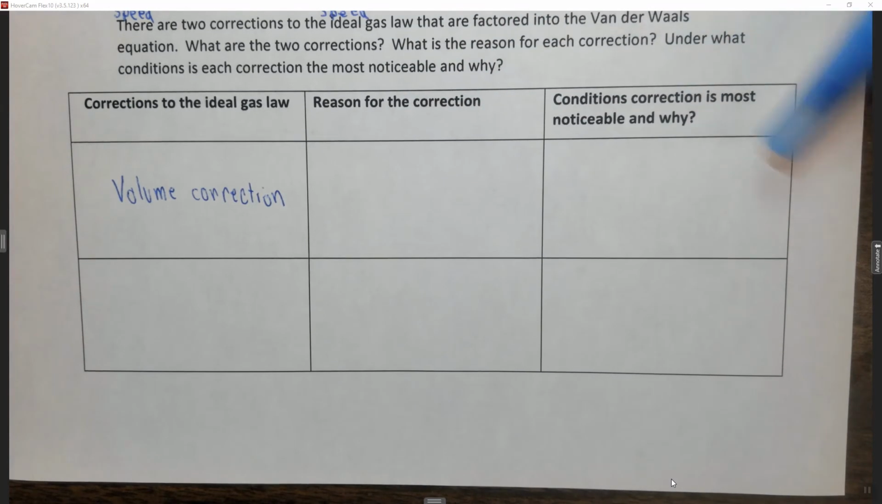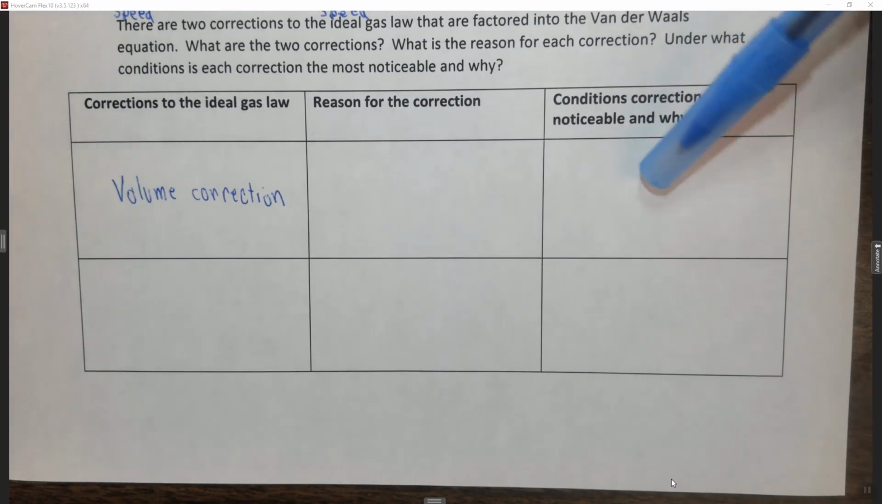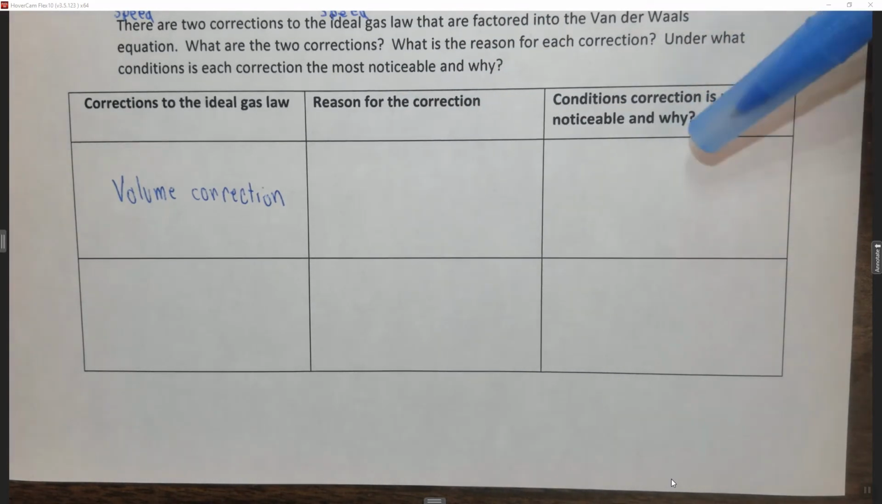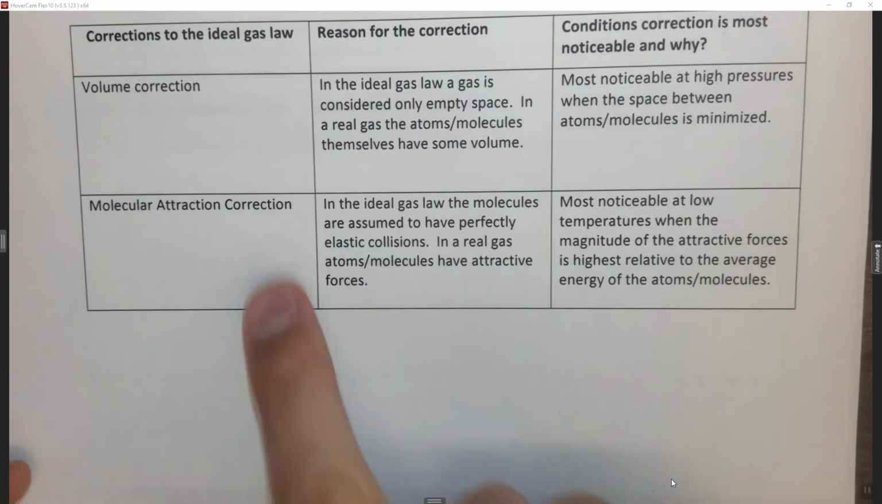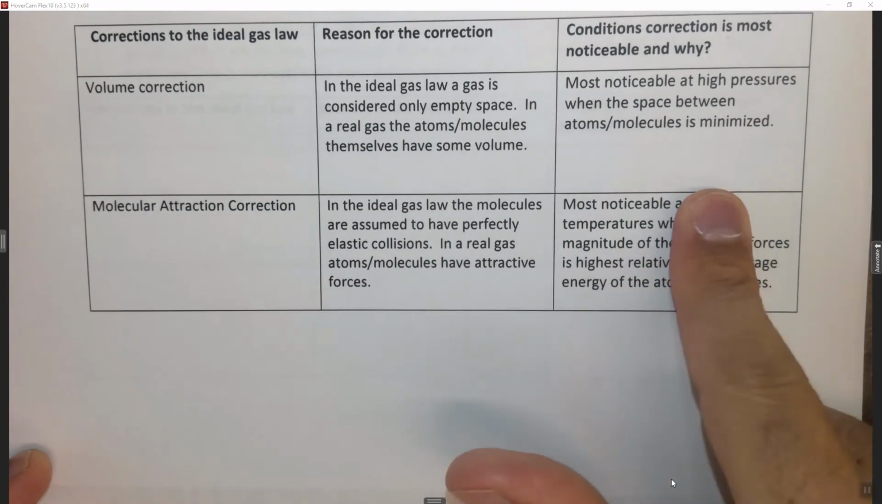When is this most noticeable? This is going to be most noticeable at very, very high pressures. Why is it going to be noticeable at high pressures? Because at high pressures, you're cramming those molecules together. Said another way, you're decreasing the amount of empty space. If there's less empty space, the volume of the molecule itself relative to the empty space is going to be much smaller. You have access to this, so I'm not going to write all this out, but that's basically how it works.